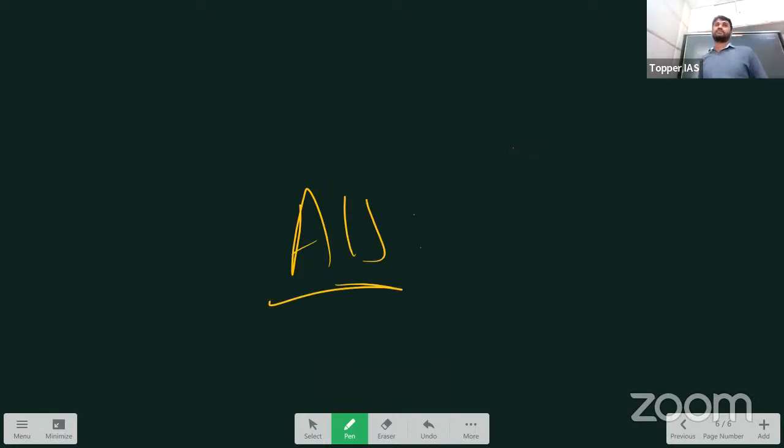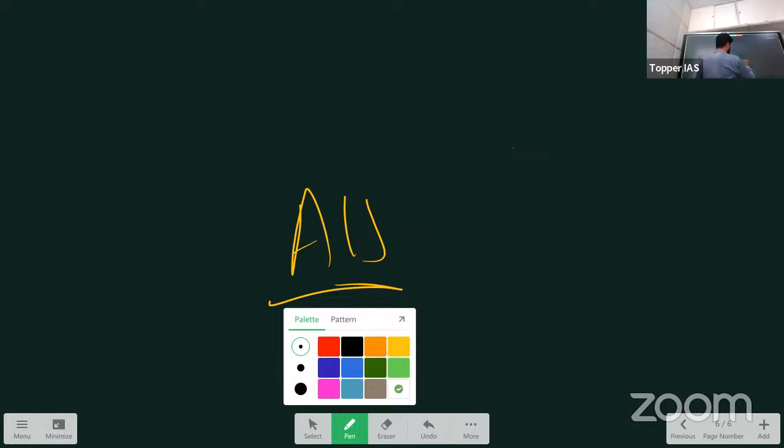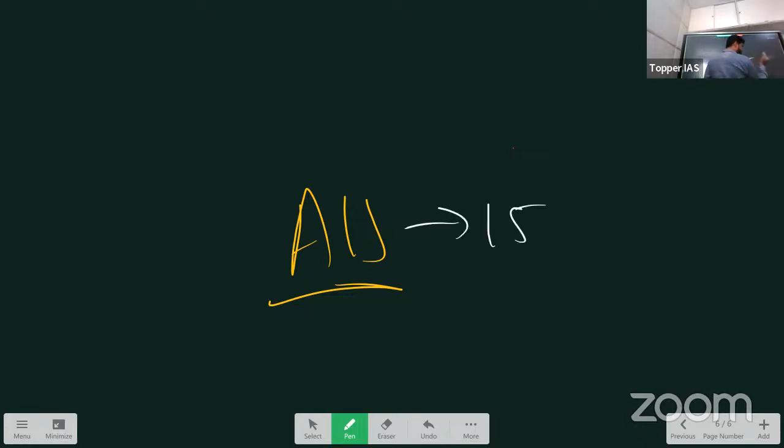Another unit you should remember here is the astronomical unit, AU. So what is an astronomical unit? One astronomical unit equals 15 crore kilometers, or 150 million kilometers. You just divide by 10 to get it in crores. So 1 AU equals 150 million kilometers.